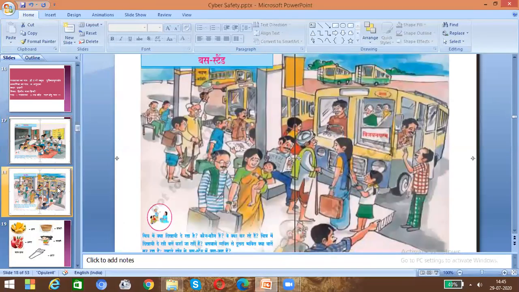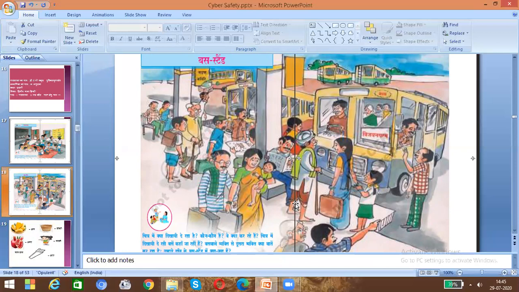And then coming to the next picture, this is the bus stand. Bus stand means bus complex. When we see the bus complex, we can find that many buses are coming and going, and people carrying their luggage and boarding the bus according to their destination, and they will reach their destination.